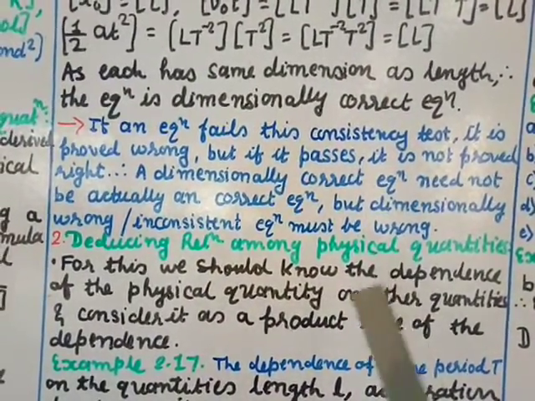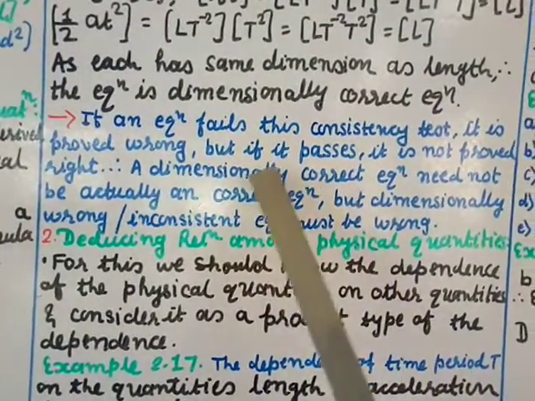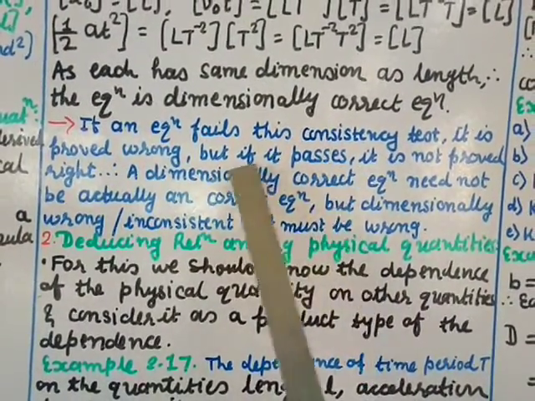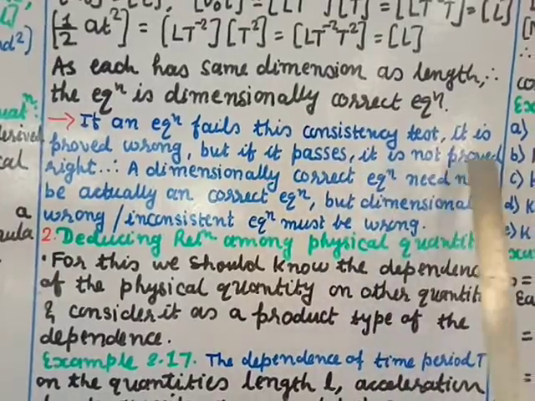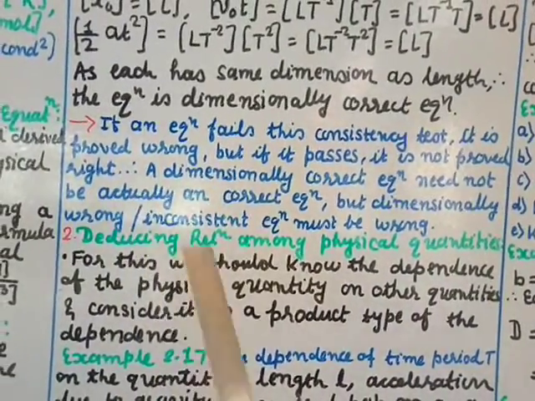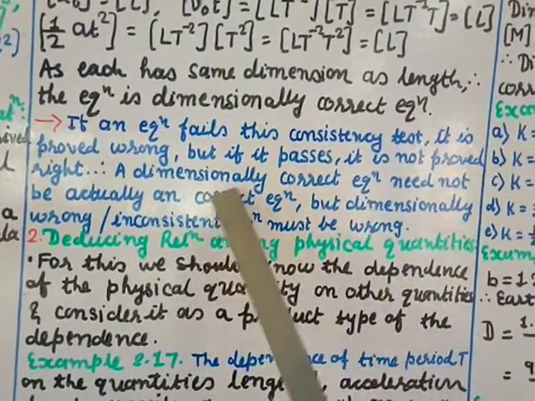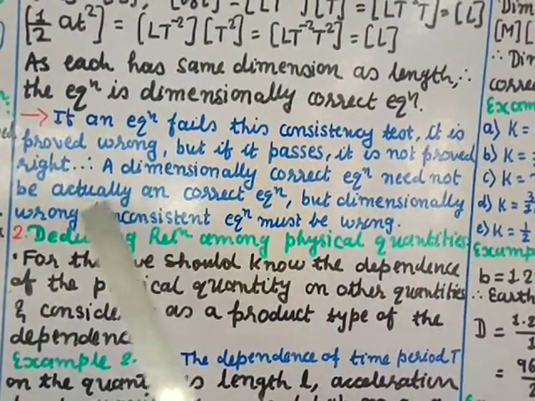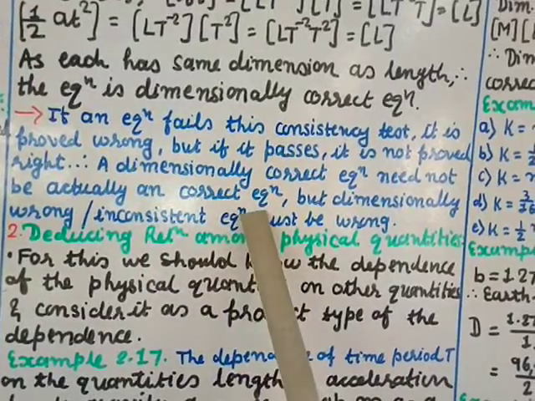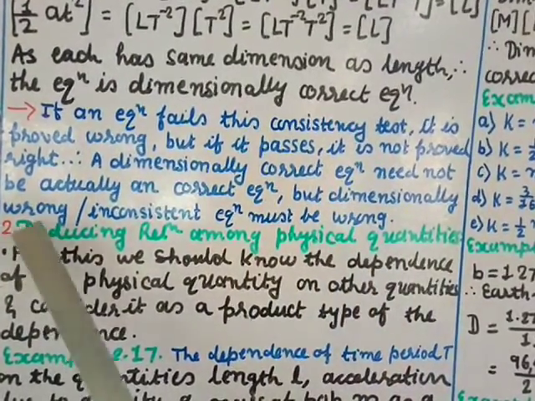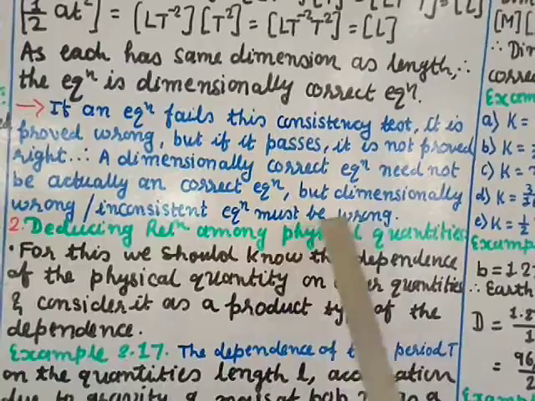But if it passes, it is not proved right, which means the equation can still be wrong. Therefore, a dimensionally correct equation need not actually be a correct equation, but a dimensionally wrong or inconsistent equation must be wrong.